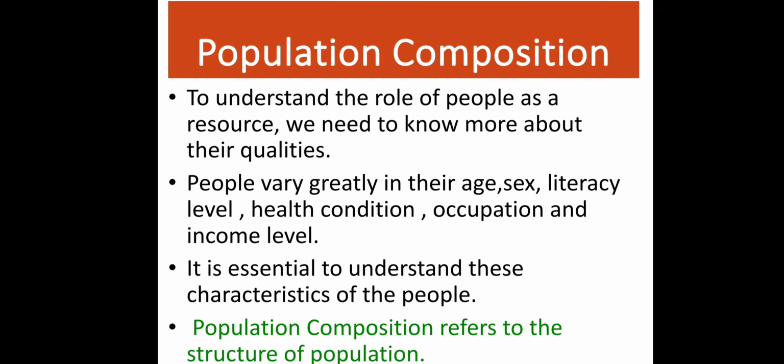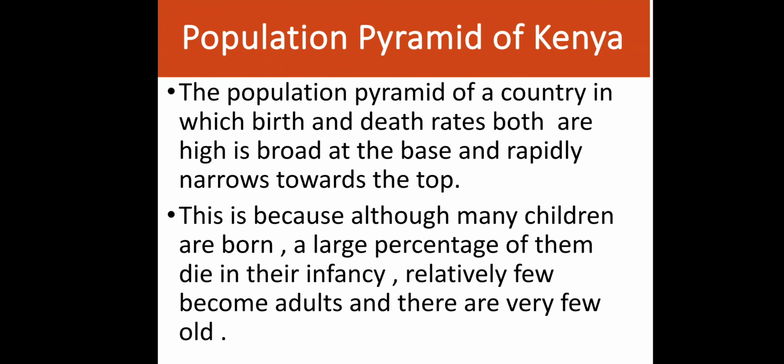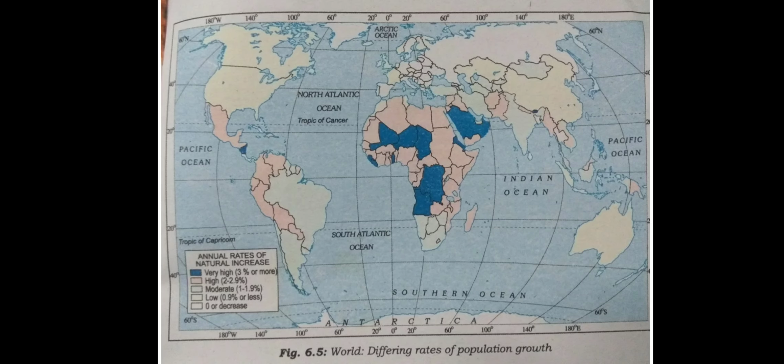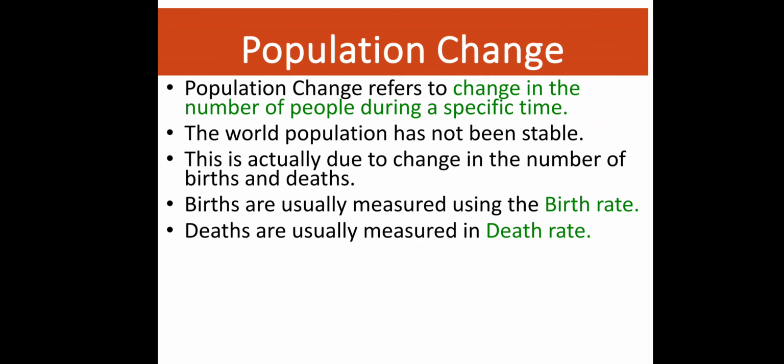Now come to the population change. Population composition. So what is population composition? I think we have missed one thing, which is migration. Okay, so I'm explaining migration. Migration is again one of the reasons for population change in the world. It is the in and out movement of people from one country to another. They can come to one country, they can move out from a country. Both the movements will be called migration.